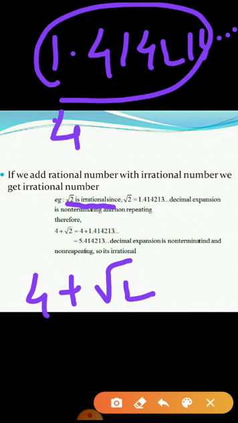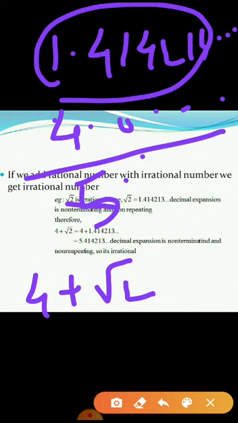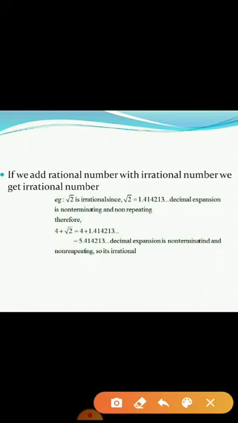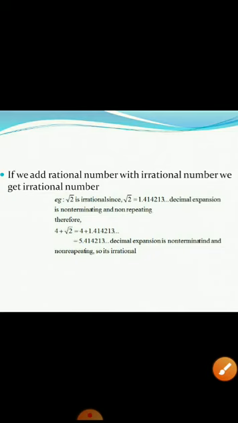I'll be just adding 4 to it. 4.000 it is. So 4 plus 1 it is 5. The rest factor will be as it is. So I'll get the answer as 5.414213 and so on. That means my decimal expansion is non-terminating and non-repeating. And hence what can I say? That is an irrational number. Okay.